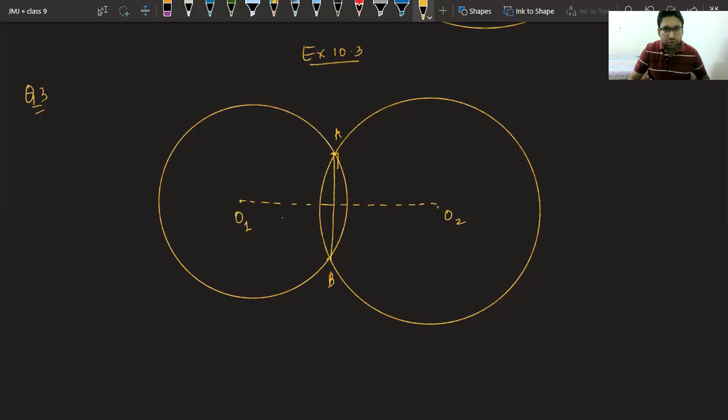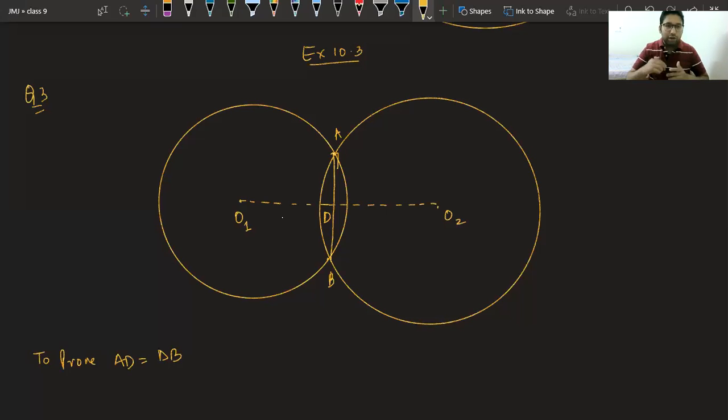So we have to prove, suppose this is D, so we have to prove AD is equal to DB. I hope this is clear to everyone. Let me write again. This is your point D.